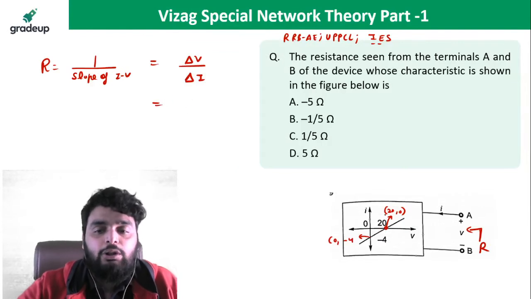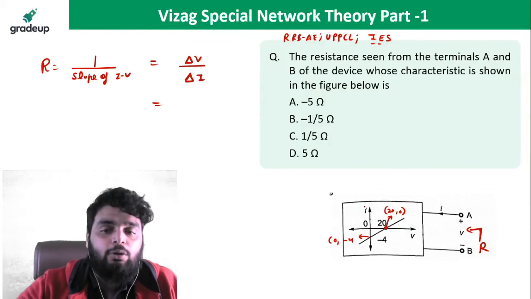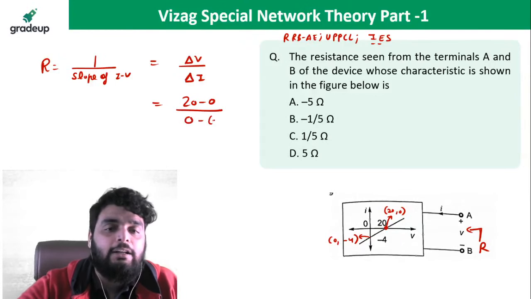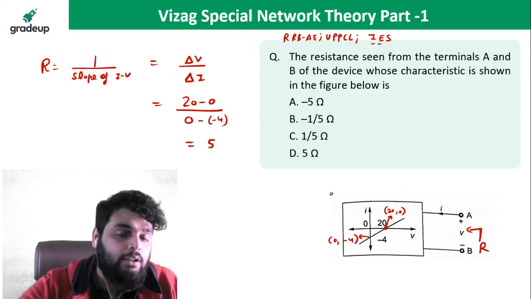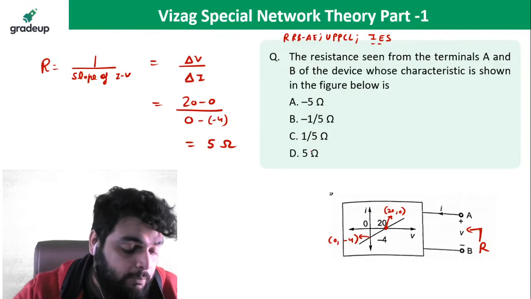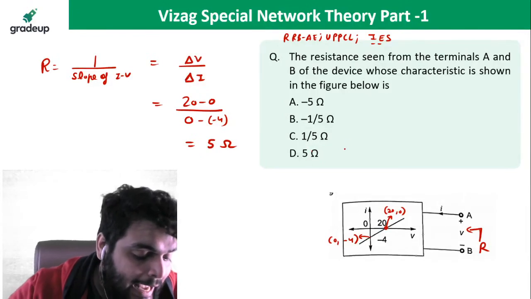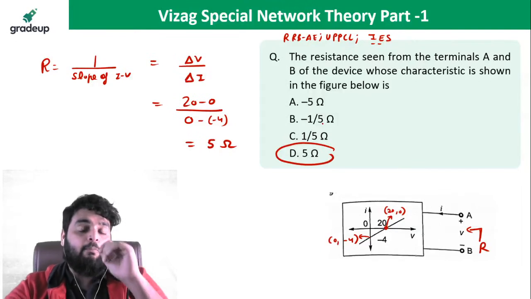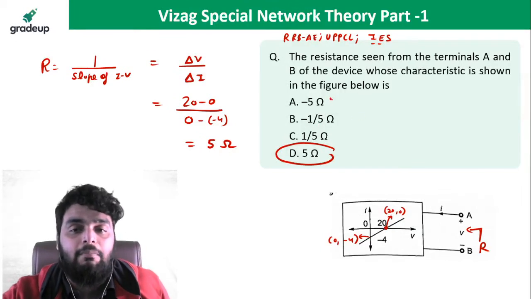So change in voltage is final voltage 20 minus initial voltage 0, so 20 minus 0, divided by change in current. Final current is 0, initial current is -4. So it comes out to be 5 ohm. Now beta, Rohan and Ramadesu, do the calculation very carefully because most of the students will give -5 ohm.